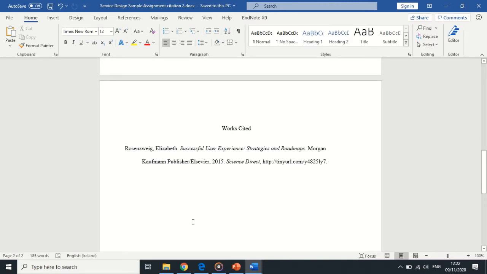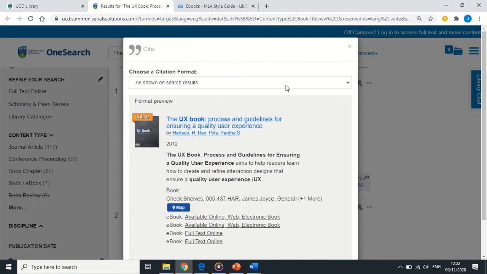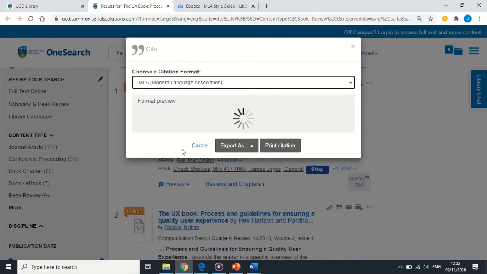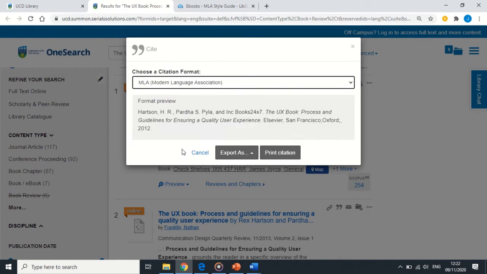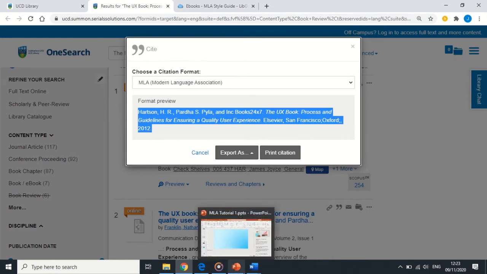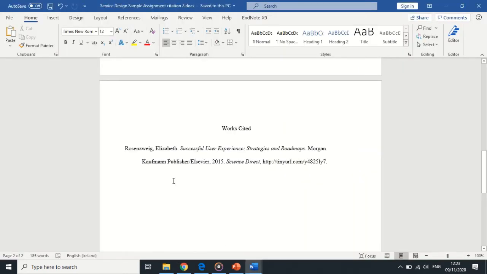To start this process, I go to OneSearch and I look up the book here. If I click on the inverted commas beside the book and select the drop down and MLA style, I'll be given a version of what the MLA style might look like. Now, this is not the correct way to do it, but it's a start that I can copy and paste into my Word document, and then I can edit it.